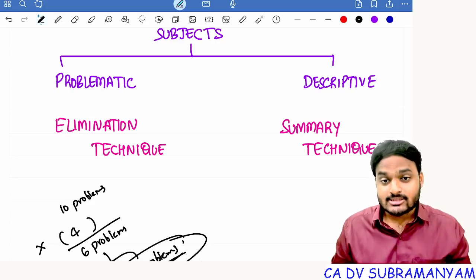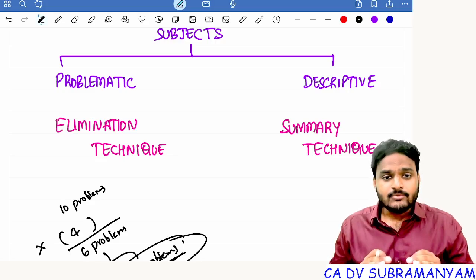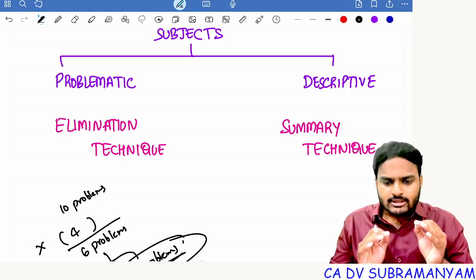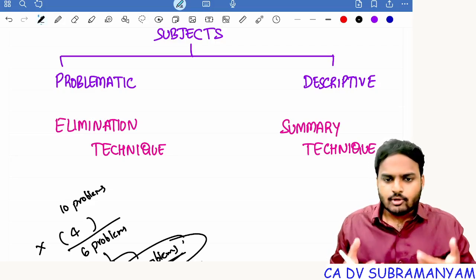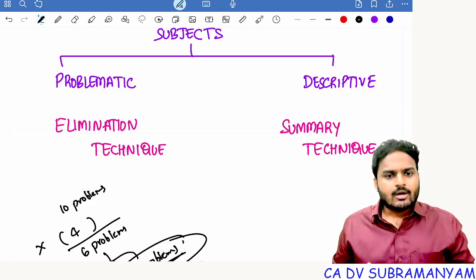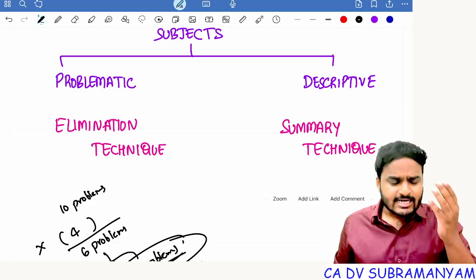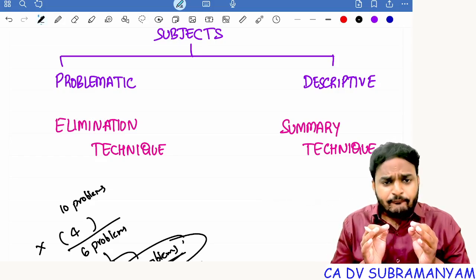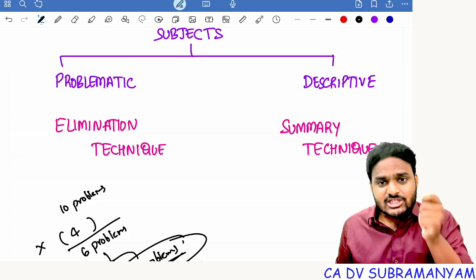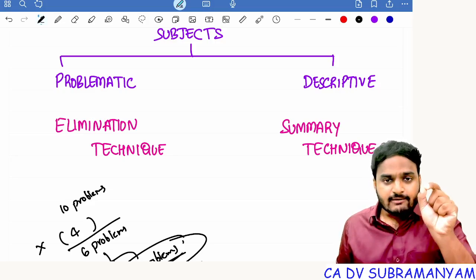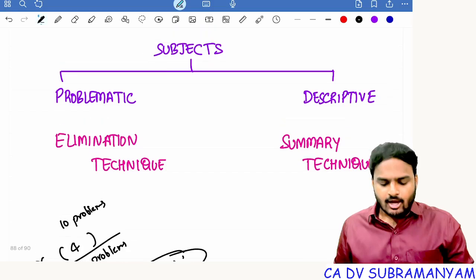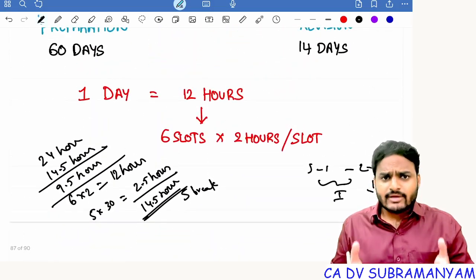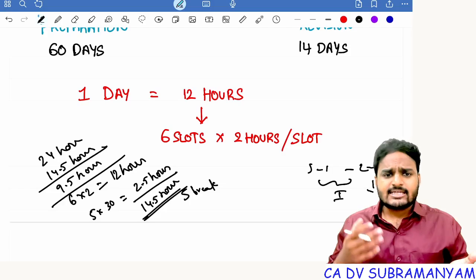Getting my point, students? And one more thing, if you are preparing a theory paper, for example, law paper or audit paper, or taxation, strategic management paper, in theory papers, invest 15 minutes on each and every page. One page, invest 15 minutes. Already we are having 6 slots, and you all know we are having 6 papers at CA Inter level and CA Final level.